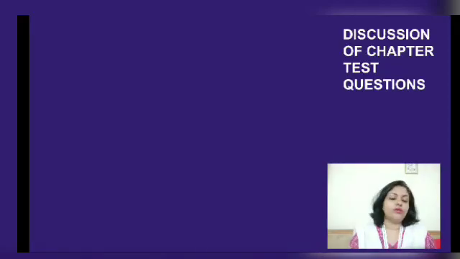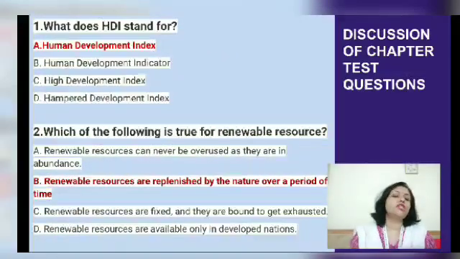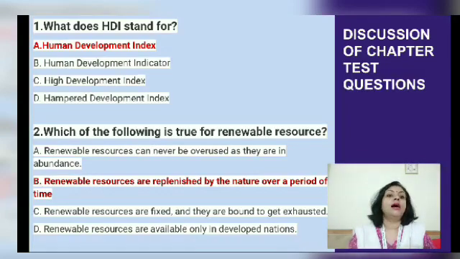Now let's move on to the discussion about the chapter test. I gave you 10 questions. The first was, what is the correct meaning of HDI? It stands for Human Development Index. The second question was, which of the following statements is true for renewable resources? The correct statement is renewable resources are replenished, meaning they can be recreated by nature over a period of time.